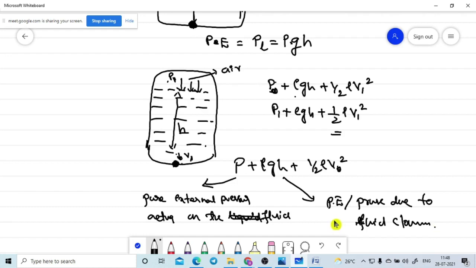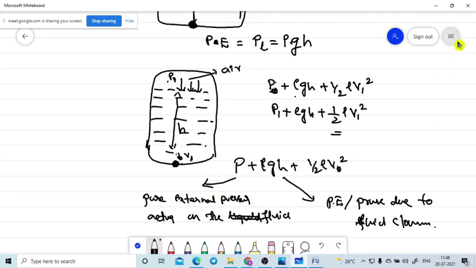So what is the difference in this one? These terms need to be handled very carefully when we are applying the Bernoulli theorem. Then only you will get it.